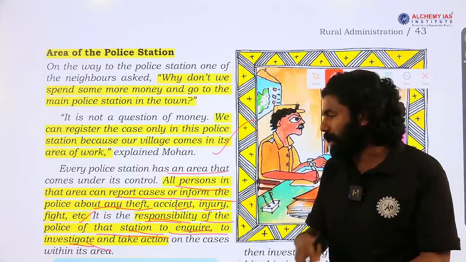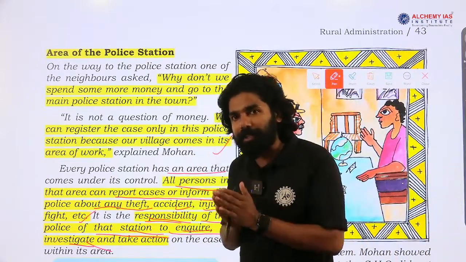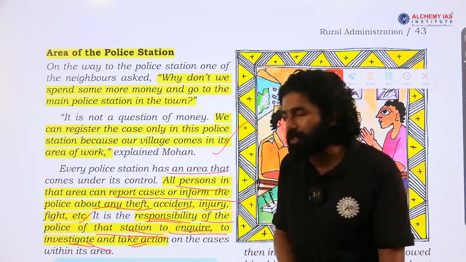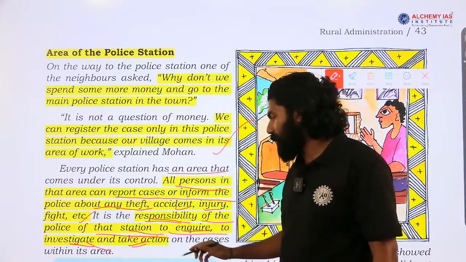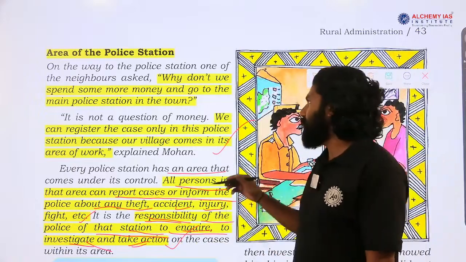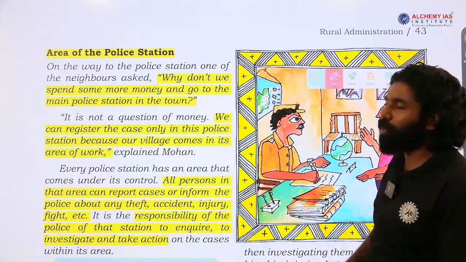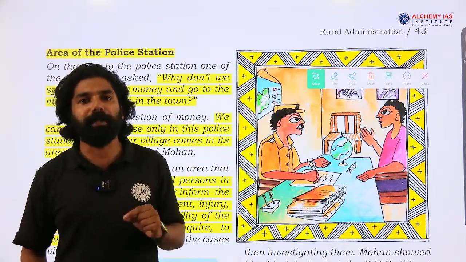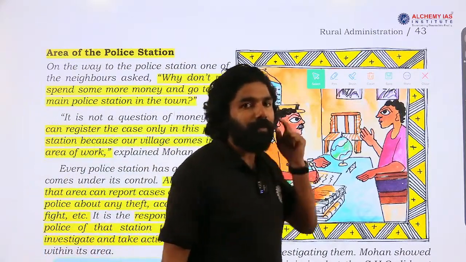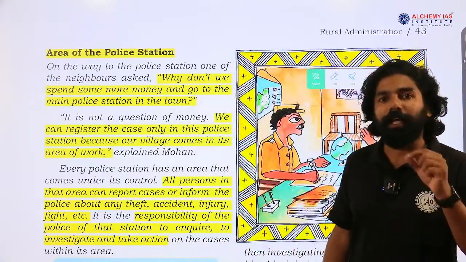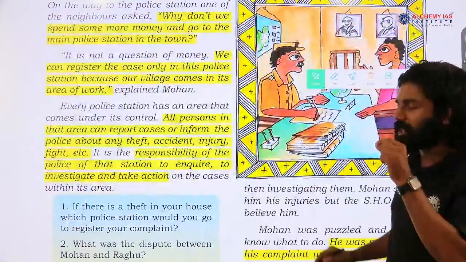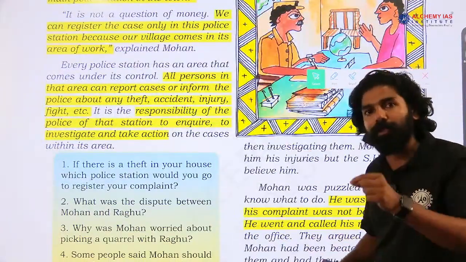According to this investigation, they will make a charge sheet and that charge sheet will be presented in a court of law. If anybody is involved in this case, such a person can be arrested, then they will take action. This is the way that police will maintain law and order in that region. So the police station is responsible for ensuring the enforcement and maintenance of law and order. So, a police station in a rural area is part of the rural administration.